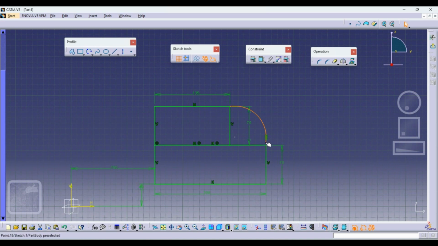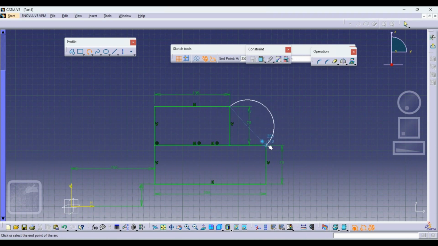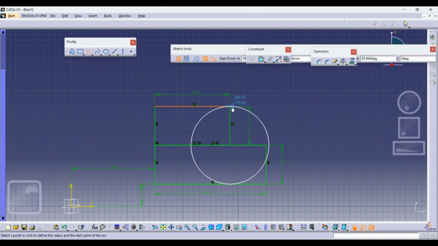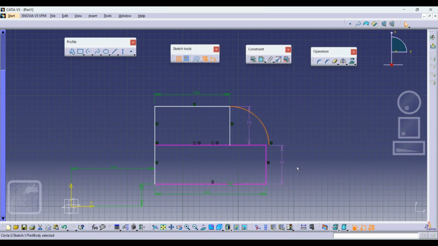But if you see here that I clicked on a wrong point, so I'll just take one more time. Now it is right, but it is coming something like this. Okay, so I'm not going with this one, I'll go with this center one. Okay, it was not looking good, so here and here I'll just go.